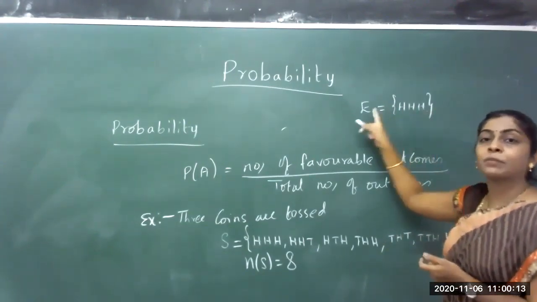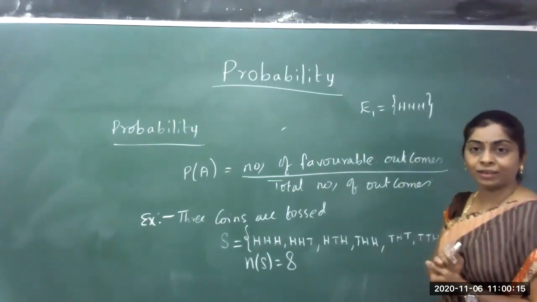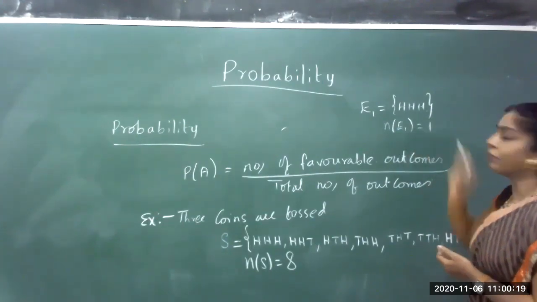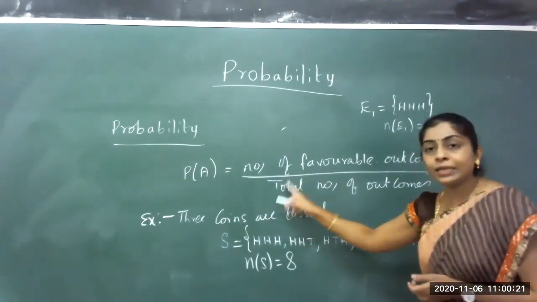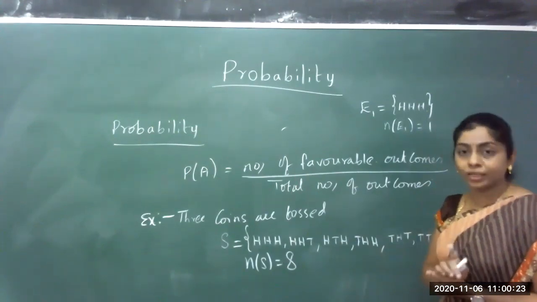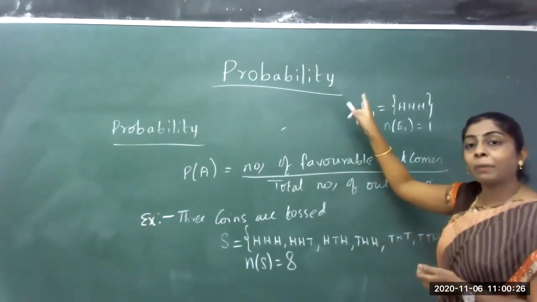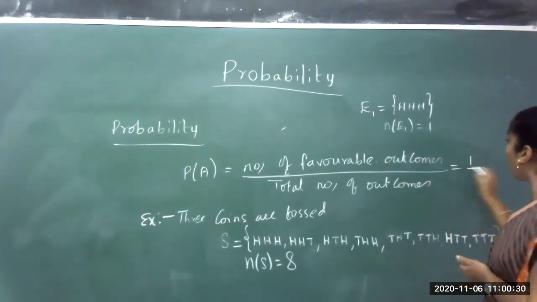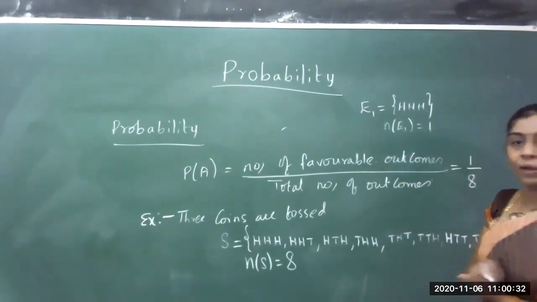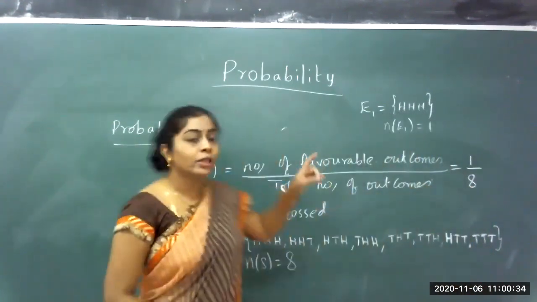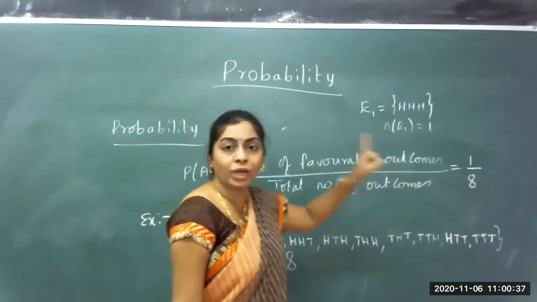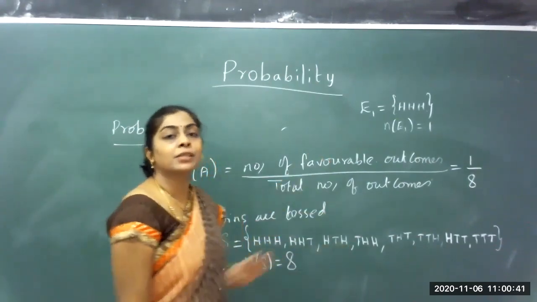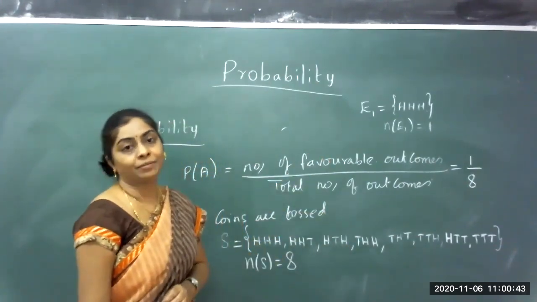This is the only possible outcome in the event E1. Now, how many favorable outcomes are there? Only 1. So the probability when 3 coins are tossed and we get all the 3 heads is 1 by 8, because it is only one favorable outcome, and the total number of outcomes in this sample space is 8.